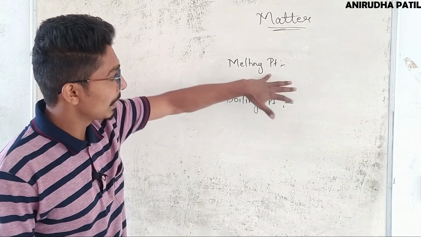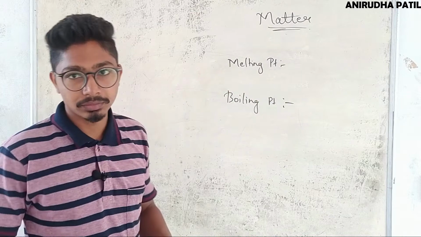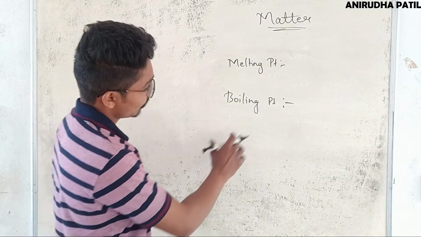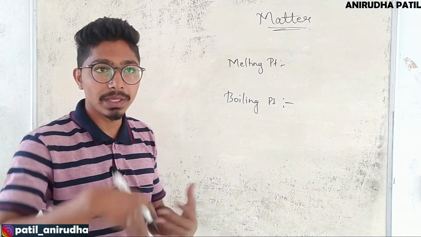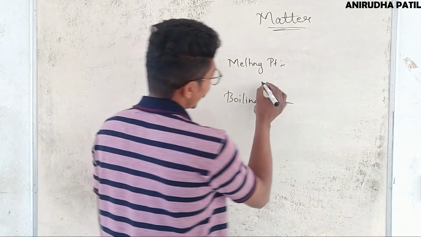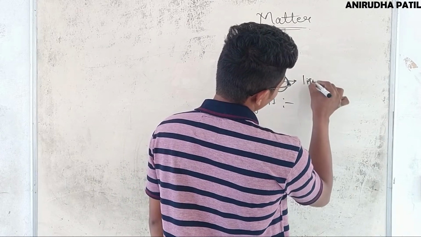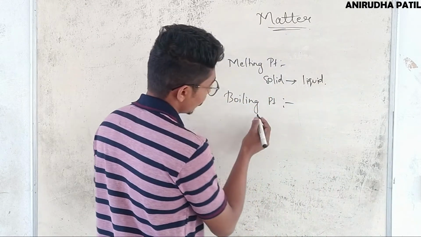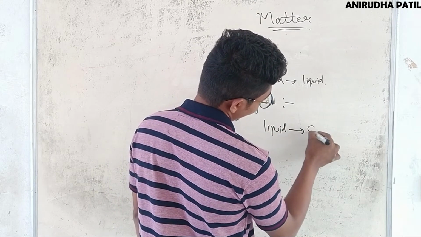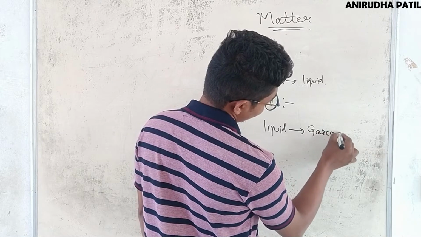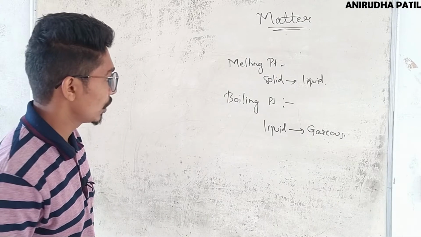Basically the melting point is the point at which solid converts itself into liquid, and the boiling point is the one at which liquid turns into gas. So remember these two points, melting point and boiling point.